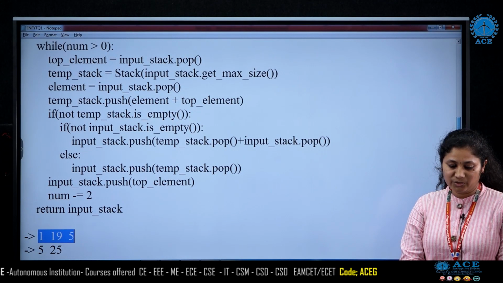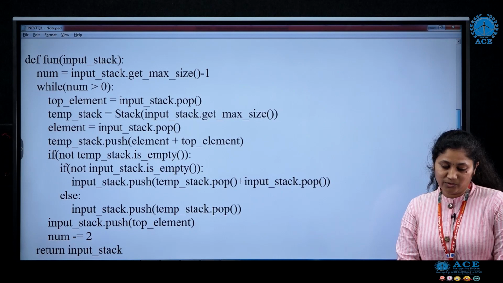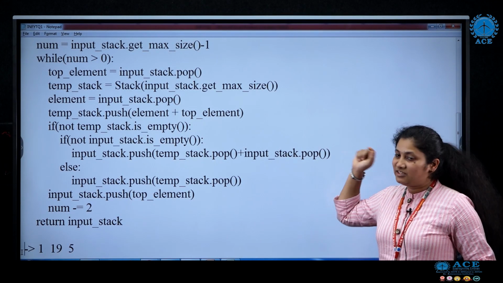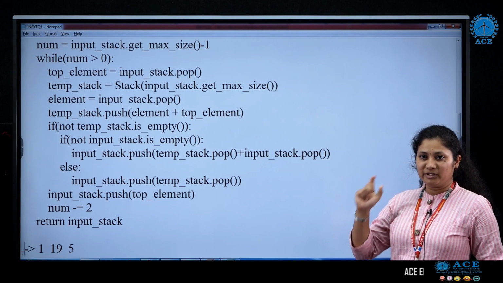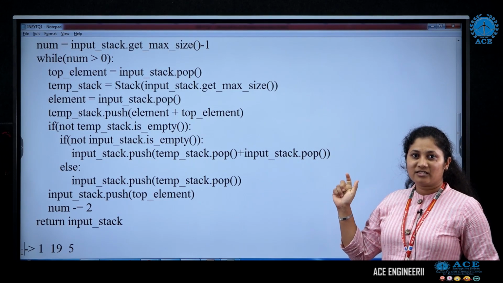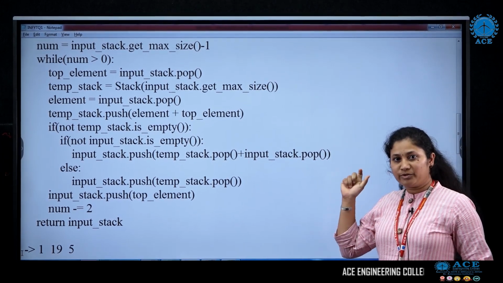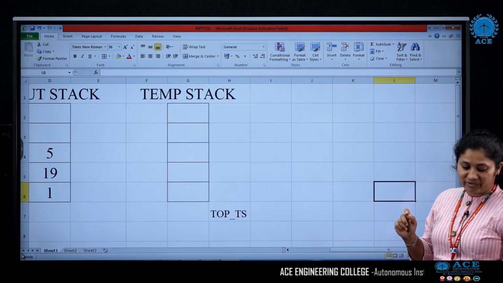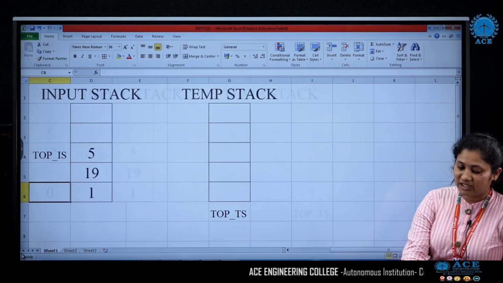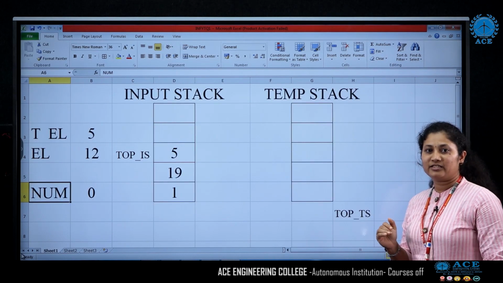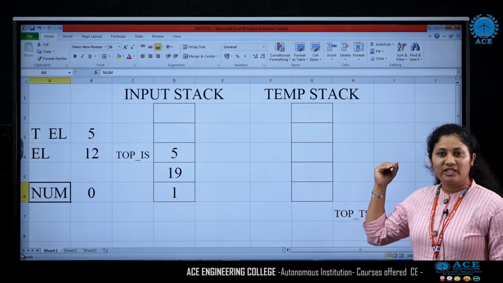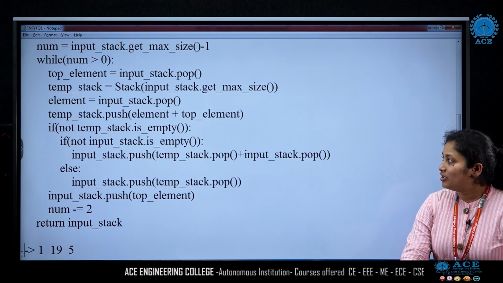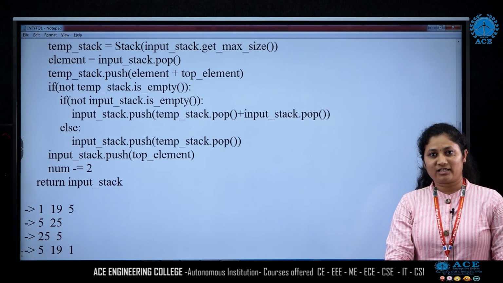So this is how you need to understand the code. As you run through the code and visit each and every line, you need to visualize the stack, that is, what update and what operation is being performed on the stack. That is what we did here. For every line, we visualized the stack content, so we were easily able to get to the solution. So this is a small example on stack.